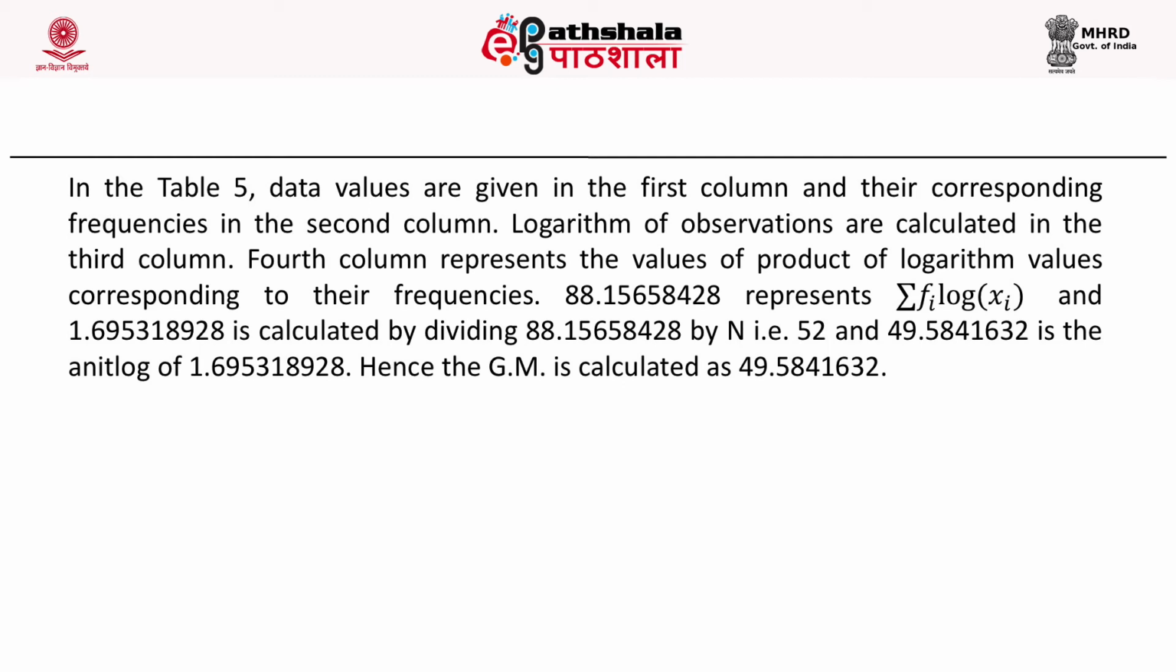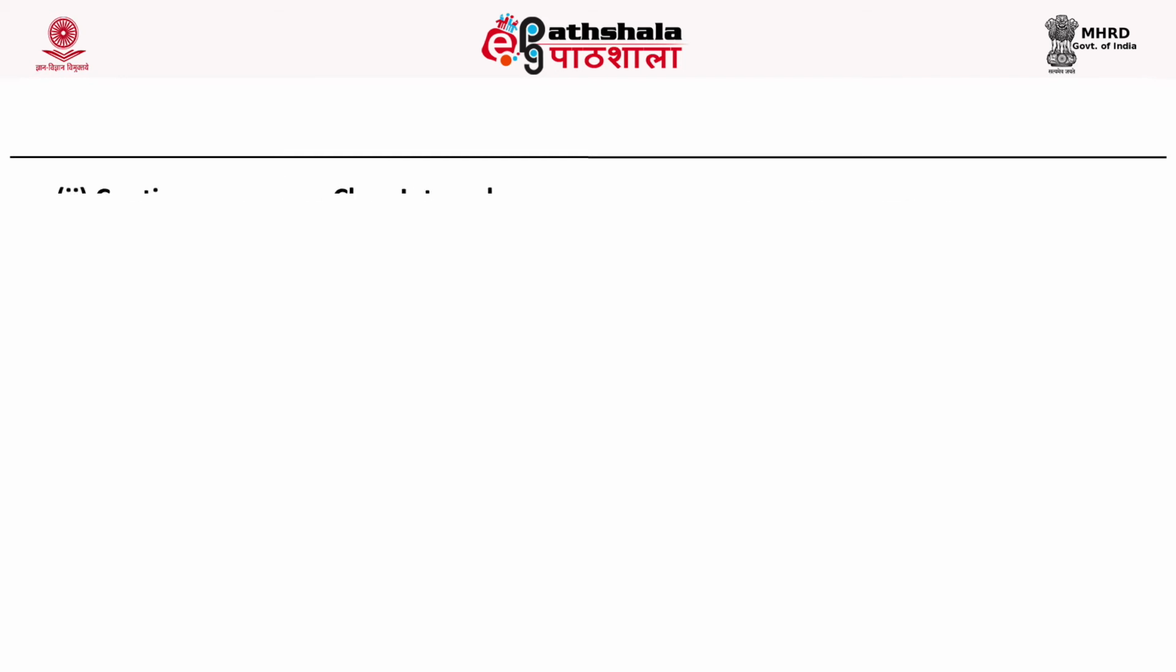1.695 is calculated by dividing the total by the total frequency, that is 52, and 49.58 is the anti-log of 1.695. Hence the geometric mean is calculated as 49.5841632. So now we have to find out the geometric mean for the continuous case.